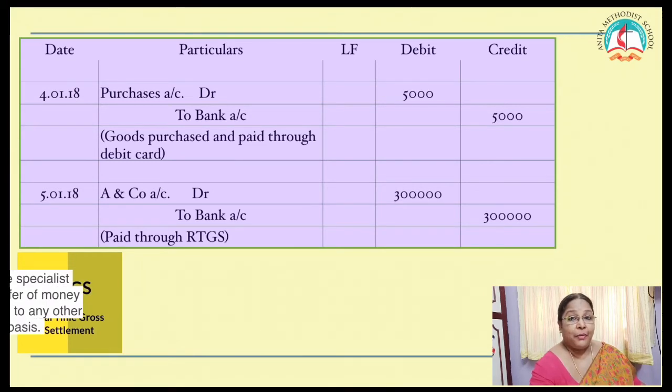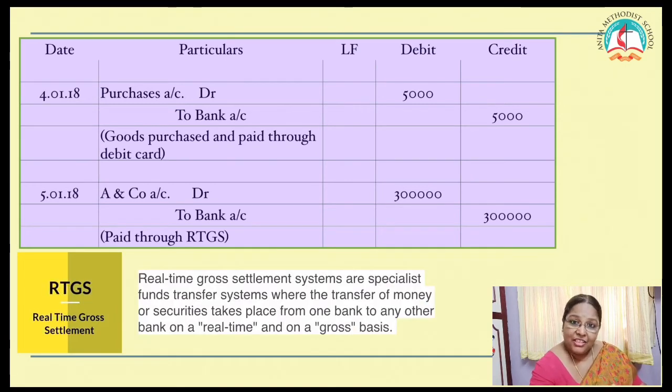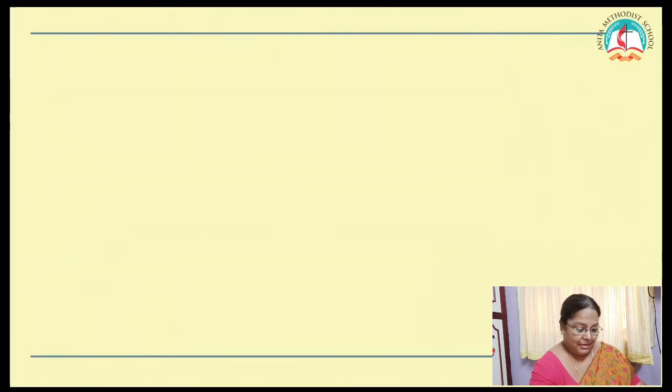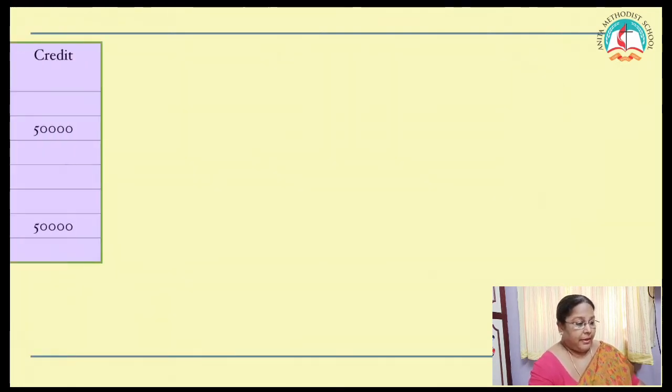RTGS is real-time gross settlement, where it allows for the instant transfer of money or security. How can I transfer my money immediately? Through net banking. So RTGS is a form of net banking. So when you see RTGS, ECS, all these are bank transactions where bank is involved directly. Clear, children? So the journal entry is A and Co. account debtor to bank account. Write the amount in the amount column and the narration. Okay. What is the next one?